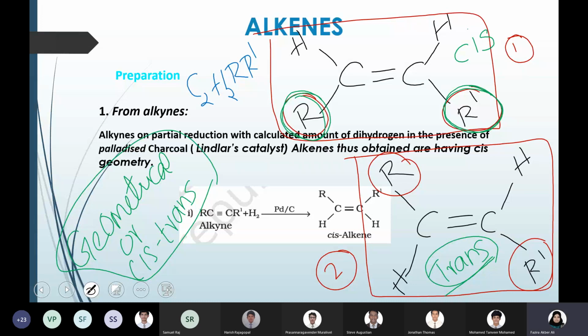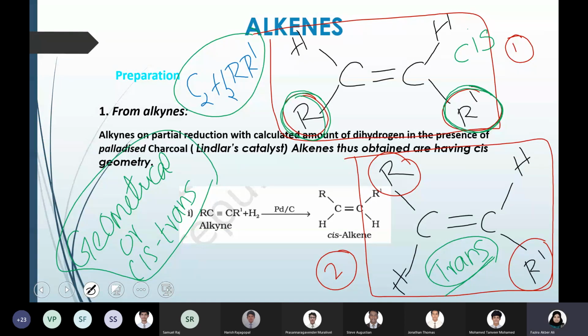When you write it as a molecular formula, the chemical formula is the same. Only while arranging in geometry, the arrangement is different. The functional groups or the alkyl group branches are on the same side or different sides. Then we call it a cis or trans isomer.